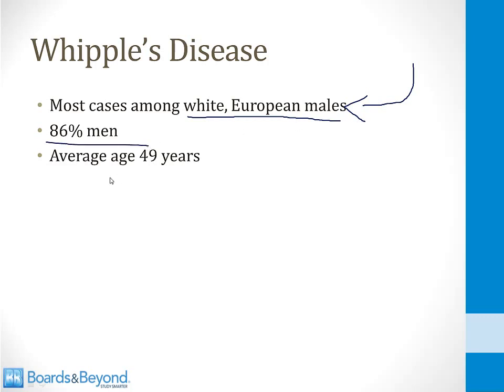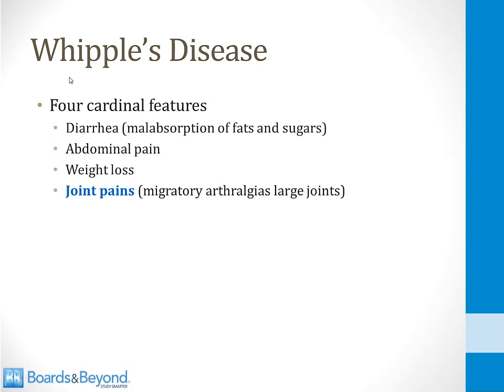86% of patients are men, and the average age of onset is 49 years. This disorder was originally described in the early 1900s by a pathologist named Whipple. That's where it gets its name. And he described 4 cardinal features of the disorder. Those features were diarrhea, abdominal pain, weight loss, and joint pains.